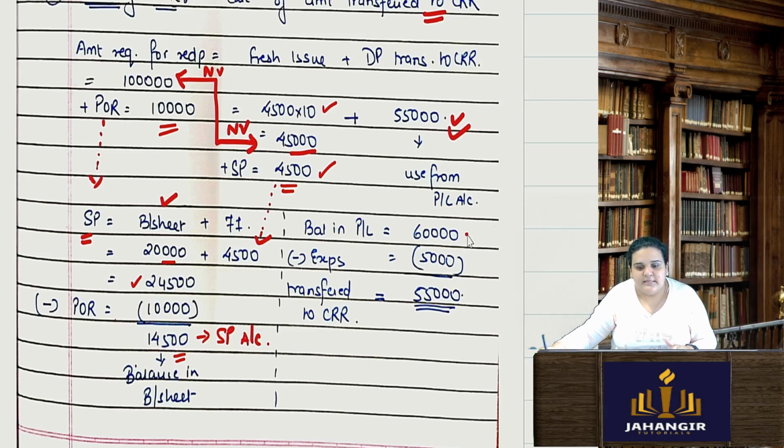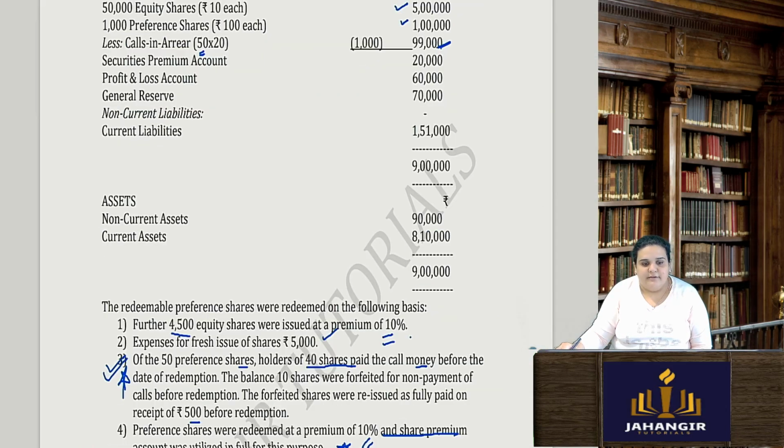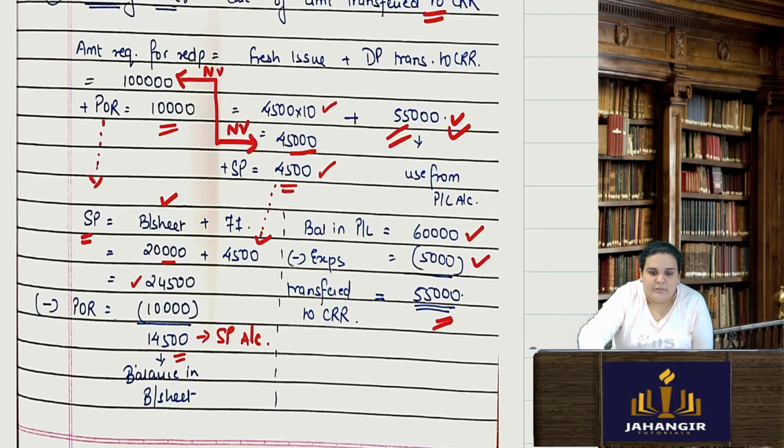In P&L 60,000 was the opening balance. Then for the issue, I incurred certain expenses of 5,000. I am left with 55,000 as it is. That 55,000 only I am transferring to CRR. So my P&L will be now over. Only general reserve will be left, of 70,000.